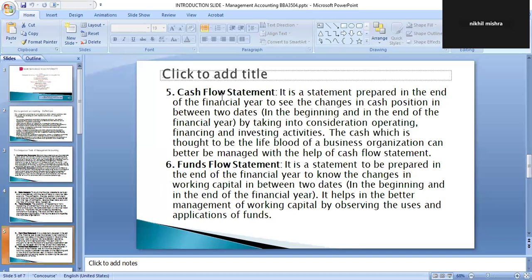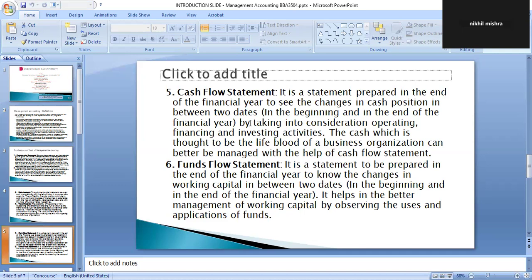Then there is the cash flow statement, which is going to tell about the cash position of the business. Management wants to know the exact cash position of the business, the available cash, whether it is correct or not. For that, there is cash flow statement analysis, a statement prepared at the end of the financial year to see the changes in the cash position between two dates, the beginning as well as the end, by taking into consideration operating, financing, and investing activities.